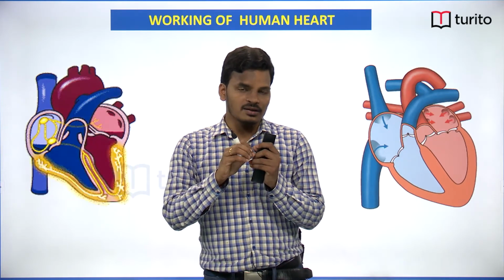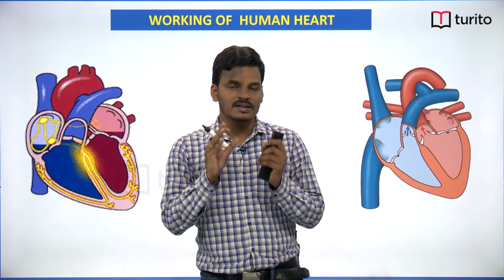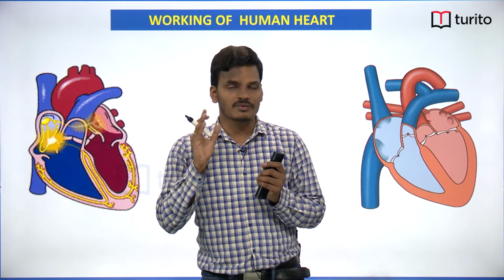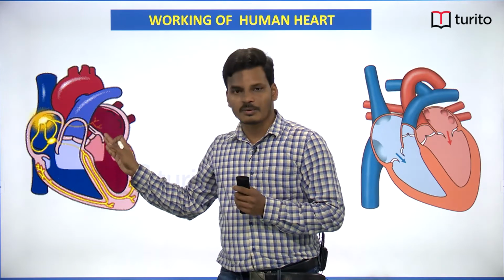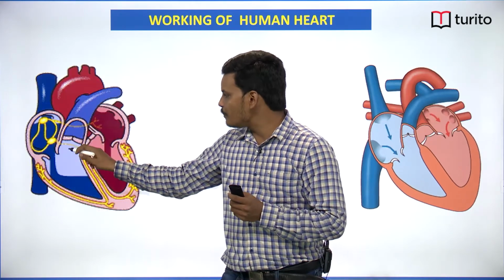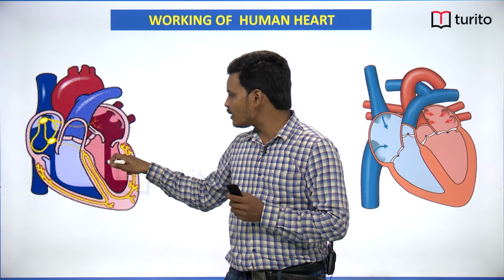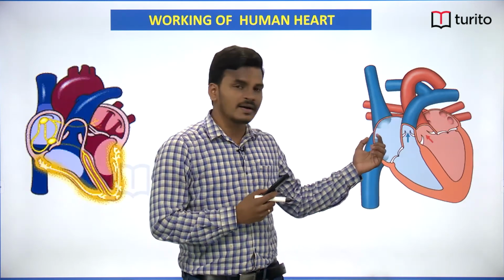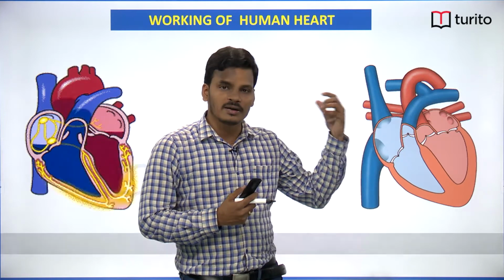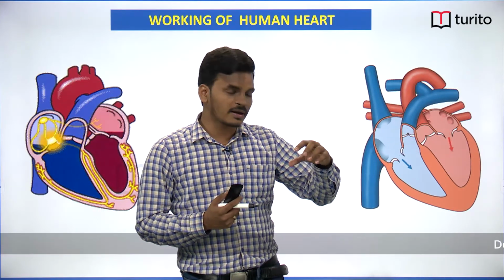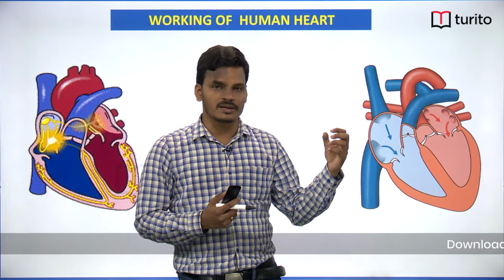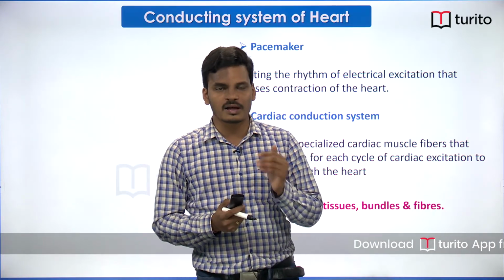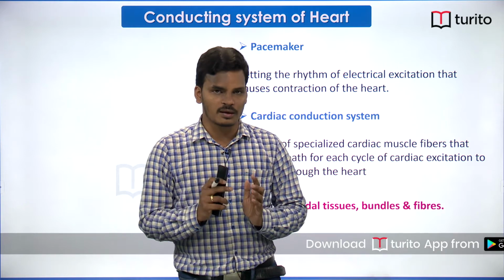When you see the functioning of the human heart, it essentially involves two things. One is the conducting system of the heart, how the heart impulse is created and how the heart impulse is transmitted throughout the heart. The second one is the cardiac cycle, how the atria will contract, the ventricles will contract, and how the pumping of the blood is taking place, that comes under the cardiac cycle. Now, first we will focus on the conducting system of the heart.